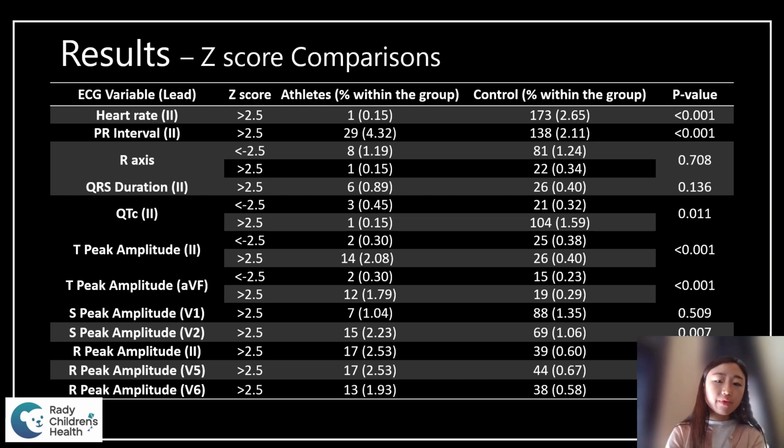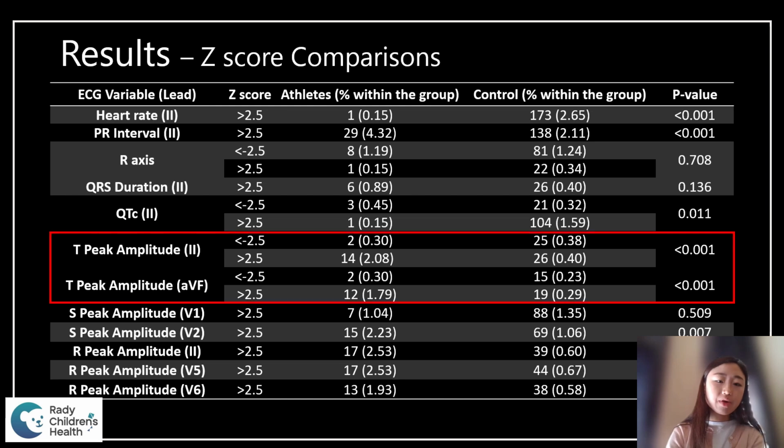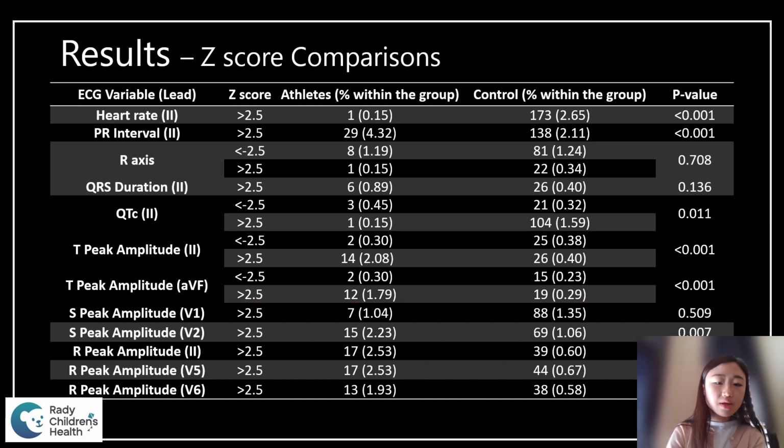as we have expected, because the heart rate tends to be lower in athletes. The PR interval, there was higher incidence in the athletes that had PR interval outside of the range of 2.5. The T peak amplitude, again, the athletes had higher incidence of those with higher than a z-score 2.5 peak amplitude in T waves. And same thing for the R wave. There were higher incidence of athletes having higher amplitude of the R wave than the control group. That was z-score more than 2.5.